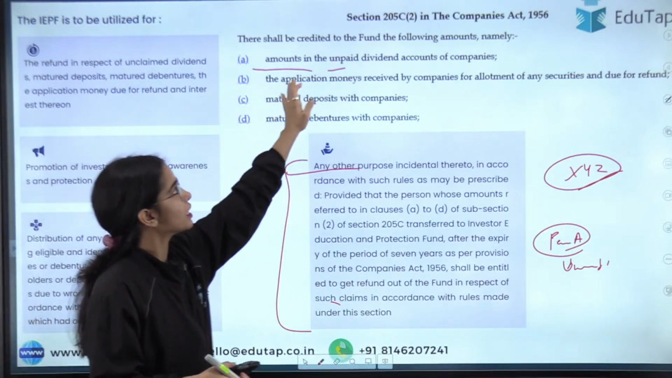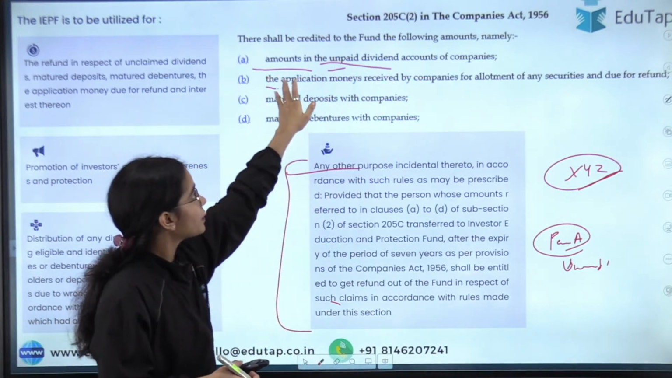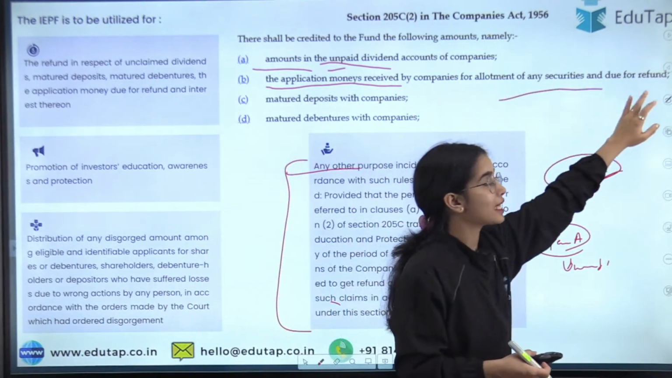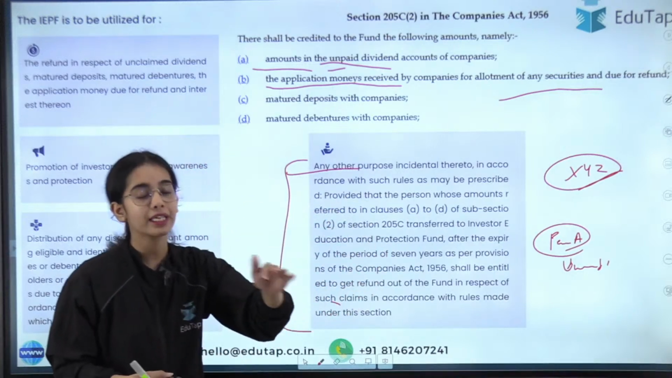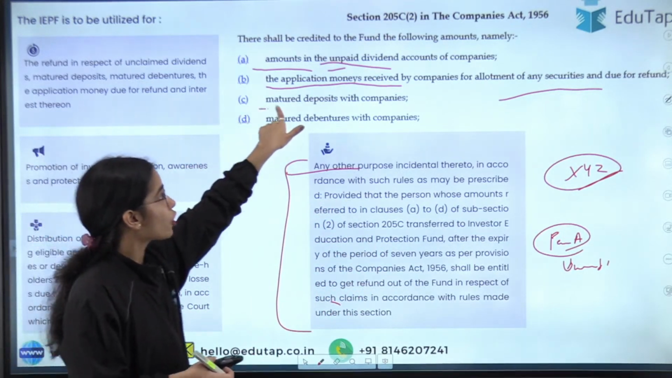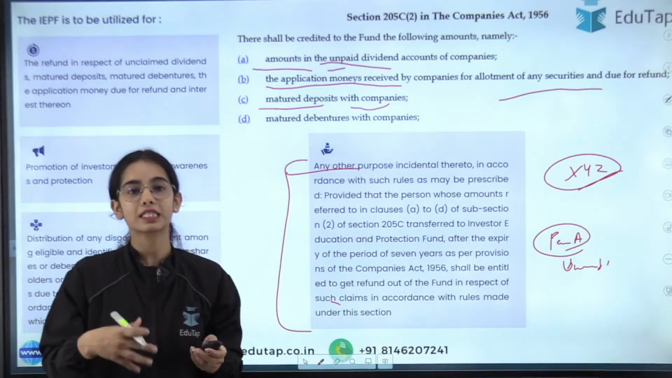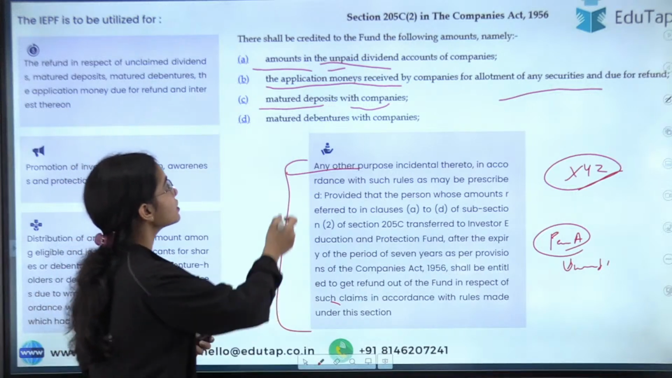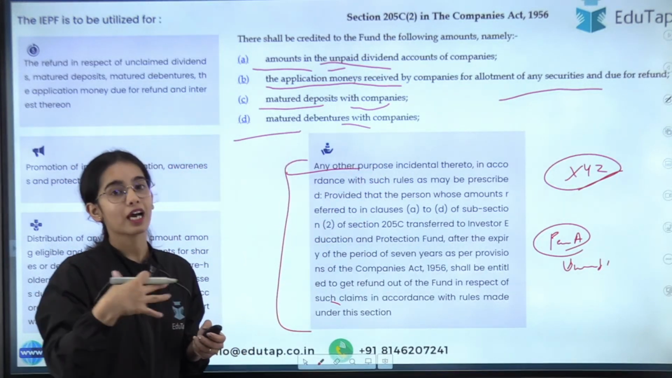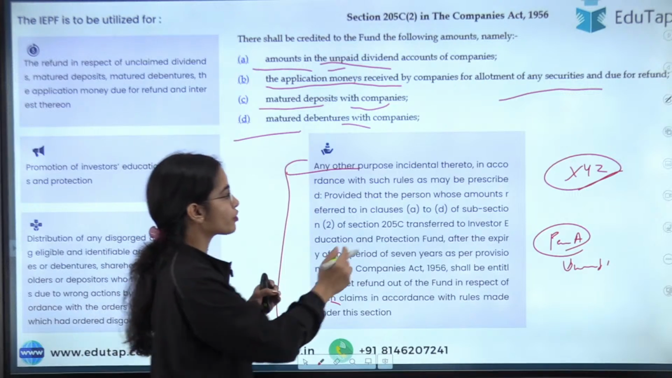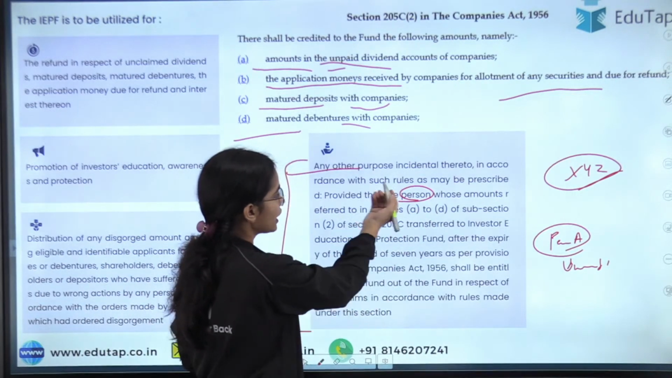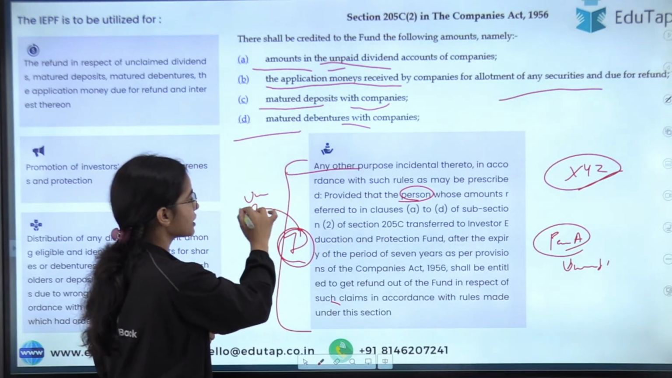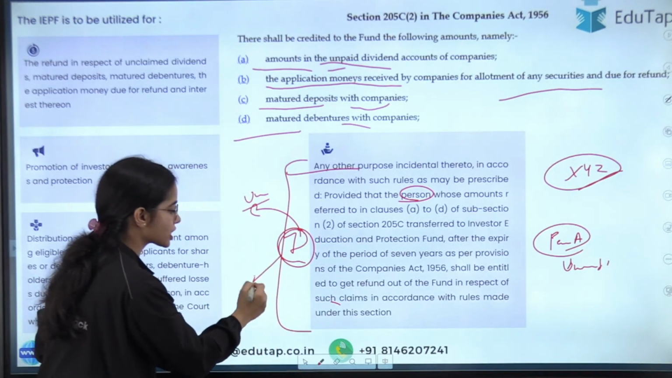So amounts in the unpaid dividend accounts, the application money received by companies for allotment, like the refund amount that is still with the company and has not been claimed, and the mature deposits with the company. If you have made a deposit with the company and it has not been claimed for 7 years, or mature debentures that have not been claimed for 7 years, or unclaimed shares and debentures, then this will be transferred to the IEPF.